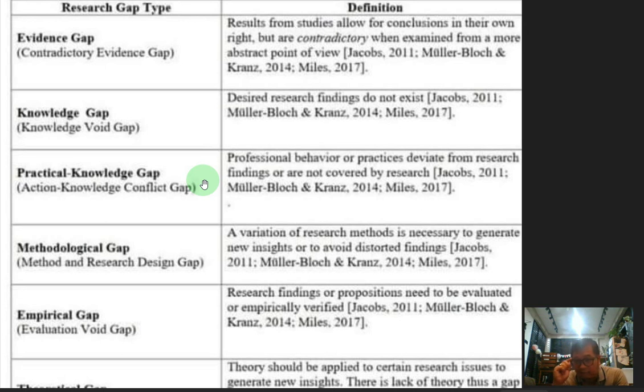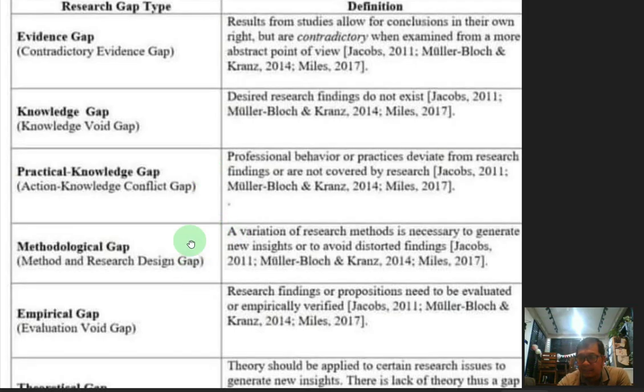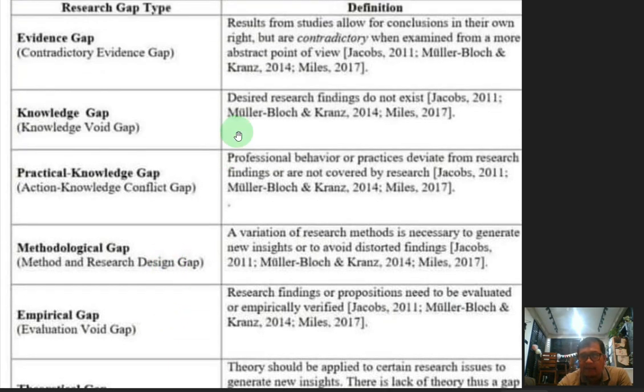In my own personal experience, I am a fan of the methodological gap because it is much easier for me to collect a series of research on a particular topic, identify the different methodologies, then come up with a new methodology that would further gain new insights on a certain topic. So I guess this would be our short lecture on our subject.